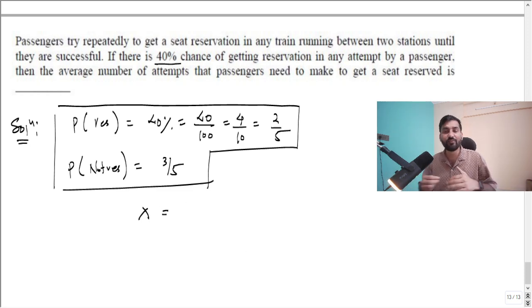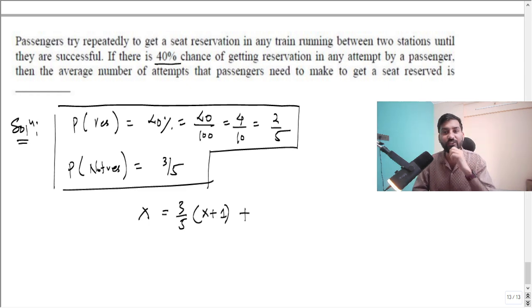So you have made the attempt and haven't got the reservation. The probability of not getting the reservation is 3 by 5. Now how many attempts do you have to make again? The average is x, so certainly you have to make x attempts until you get the reservation. But one attempt you have already wasted, so you write x plus 1. That is the first scenario.